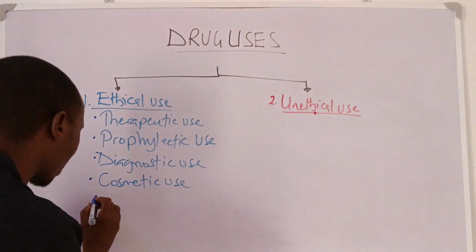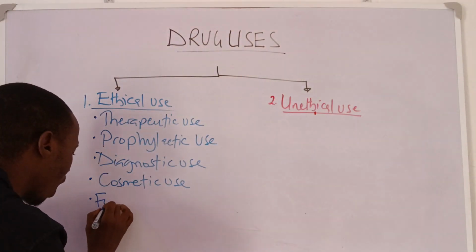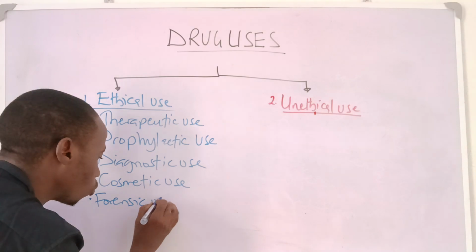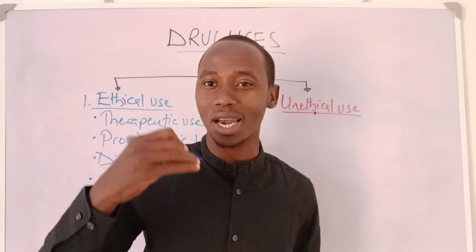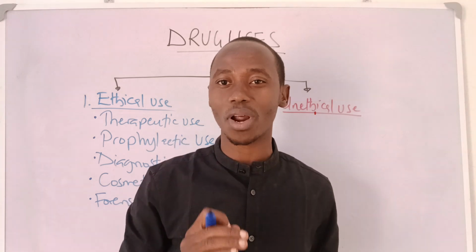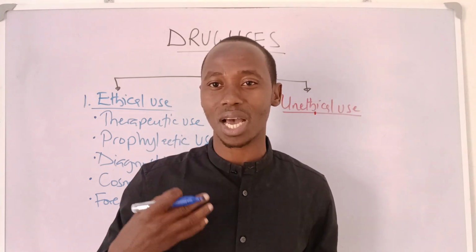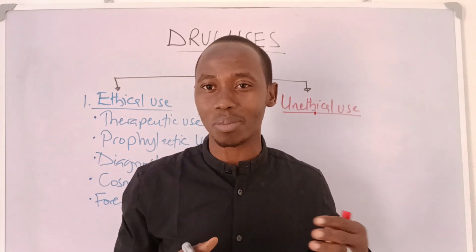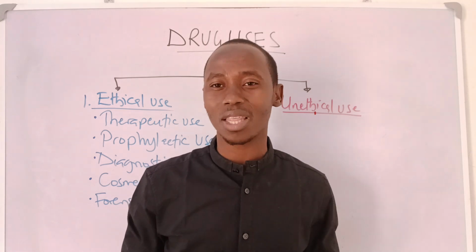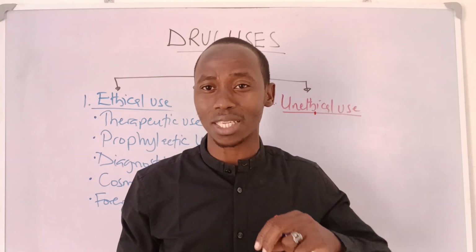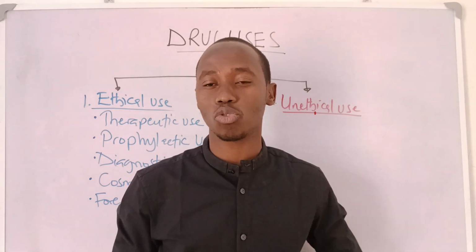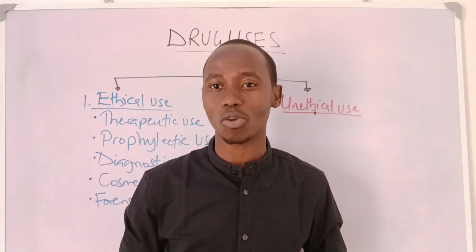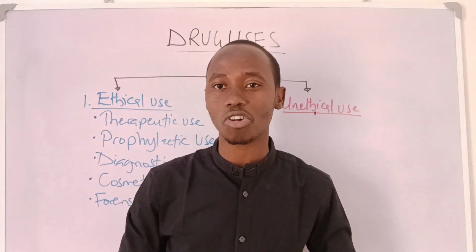Then we have forensic use of drugs. The use of drugs to detect criminal offenses is called forensic use of drugs. We have drugs that can induce vomiting in criminal cases, like apomorphine. Then we also have drugs that are used to analyze urine and blood samples to detect criminal offenses. All these are called forensic use of drugs.